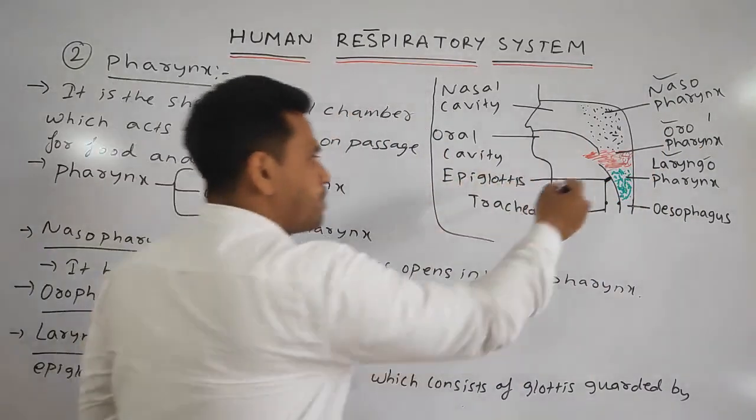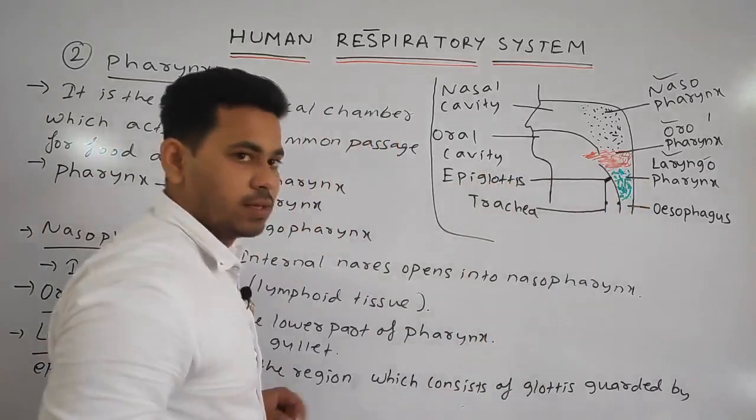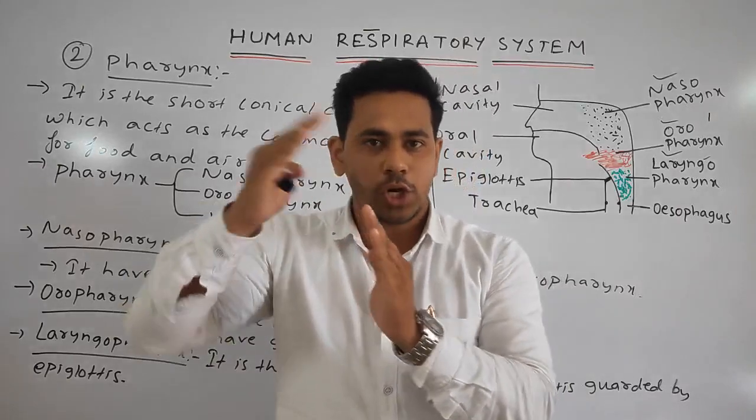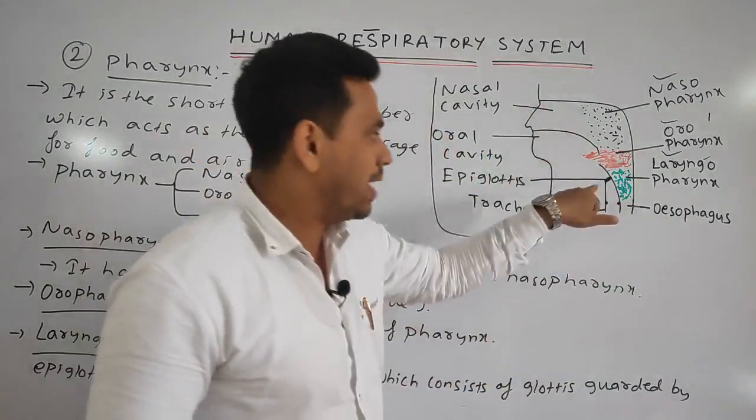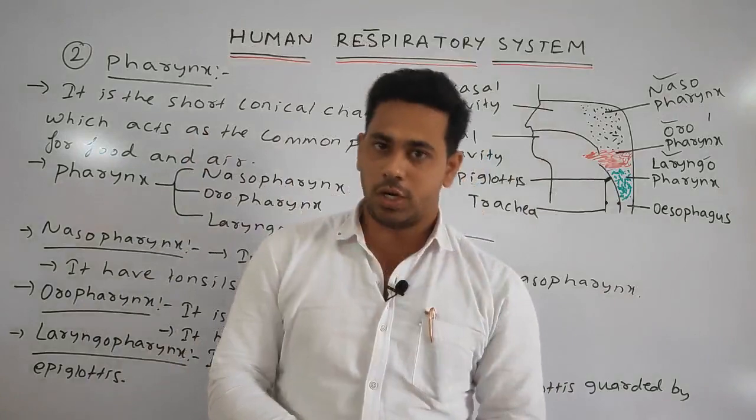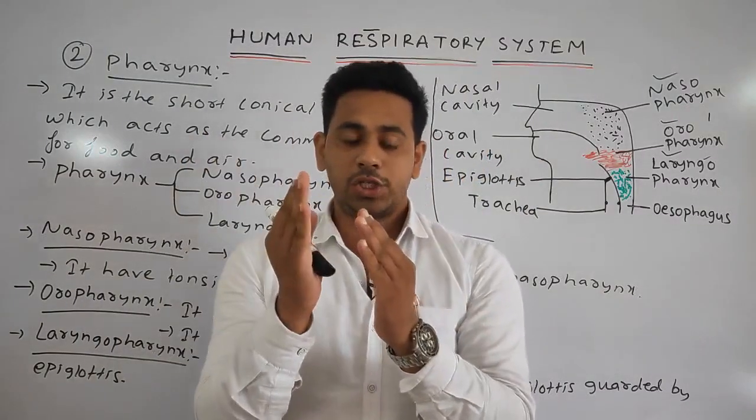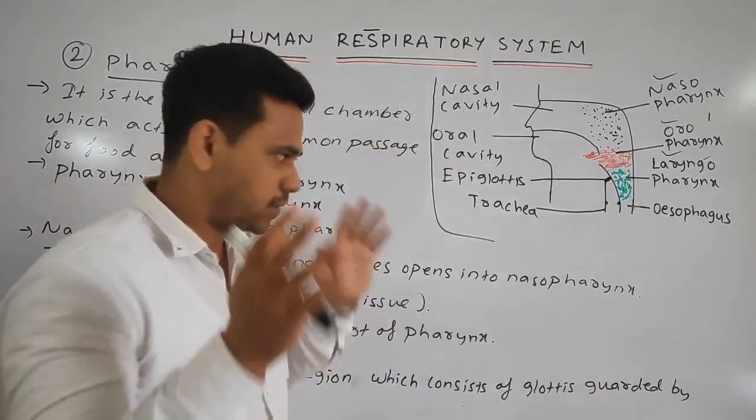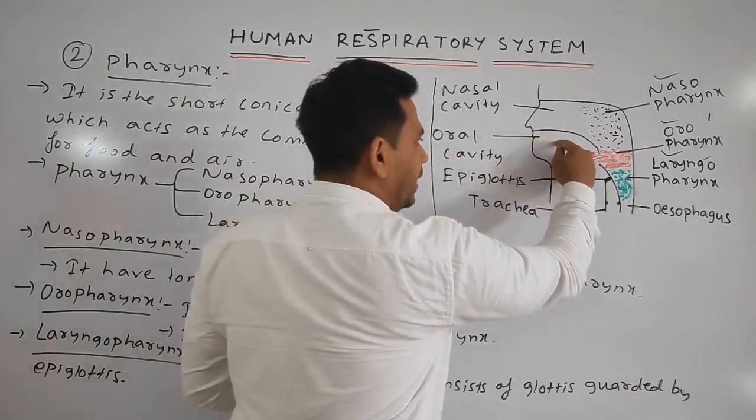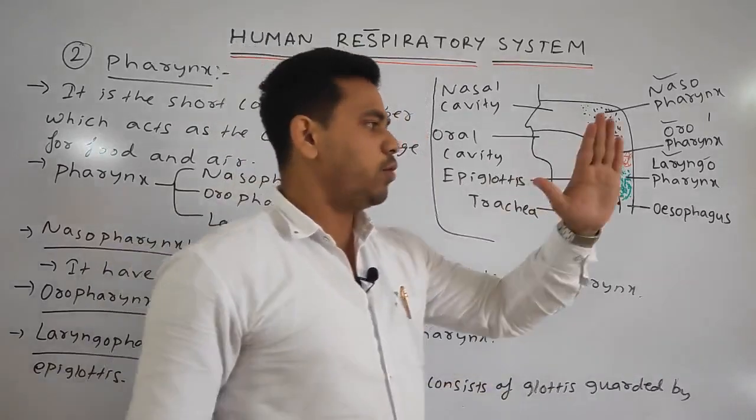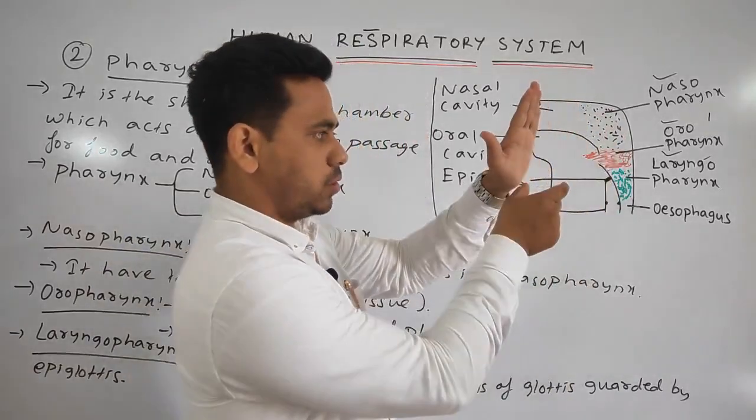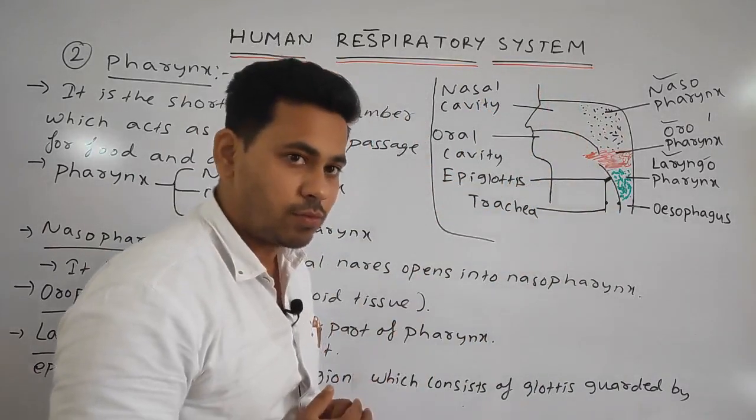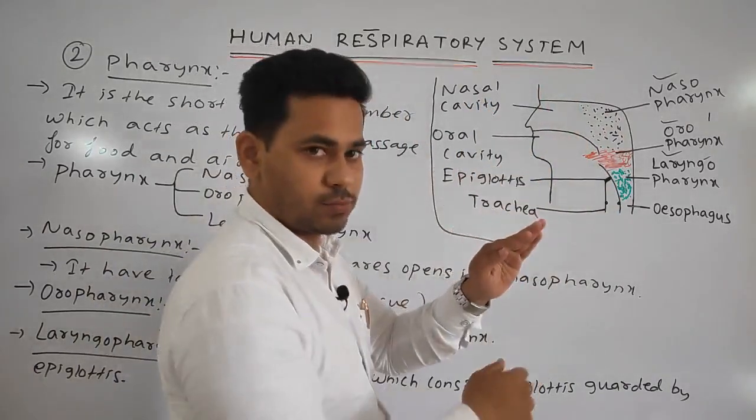See, students, the trachea has an opening that is called the glottis, which is further guarded by a leaf-like structure called the epiglottis. Okay, students, so how is the food taken in? Suppose this one is a tube-like structure.